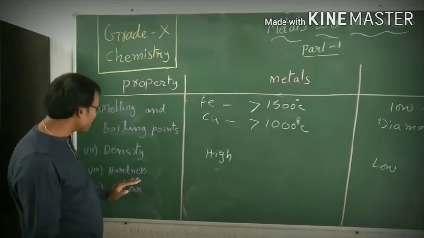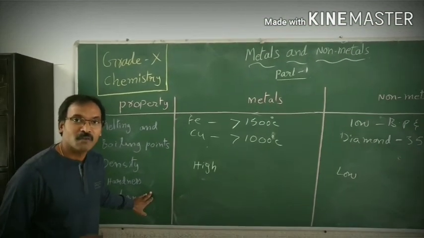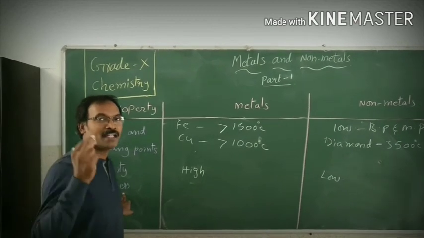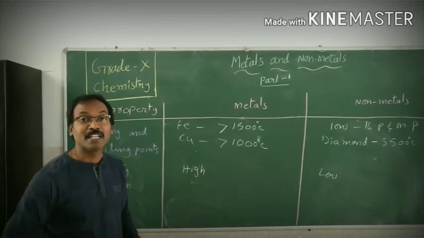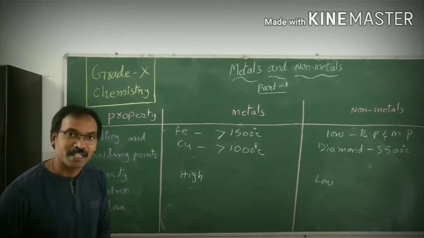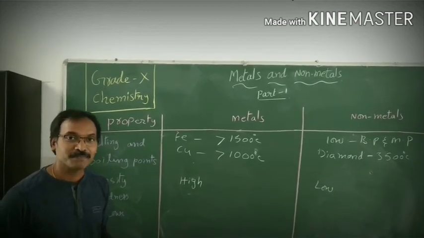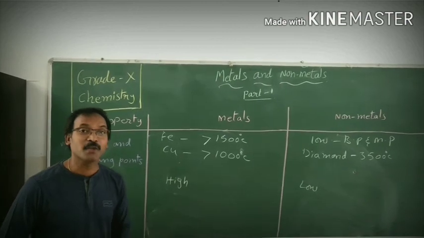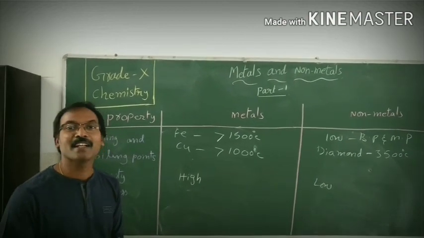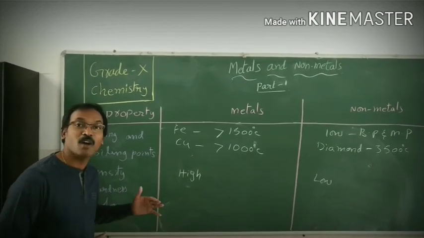Okay? And come to the next one, hardness. Hardness is nothing but strength, strongness and all that. When we talk about hardness, the thought that comes to our mind is that metals are very strong and very hard. Yes, you are exactly right. But even for that we have some exceptions. Sodium and potassium, which are highly reactive elements, we can cut even with a knife. Sodium and potassium are soft. Except those two, the remaining are all very hard.